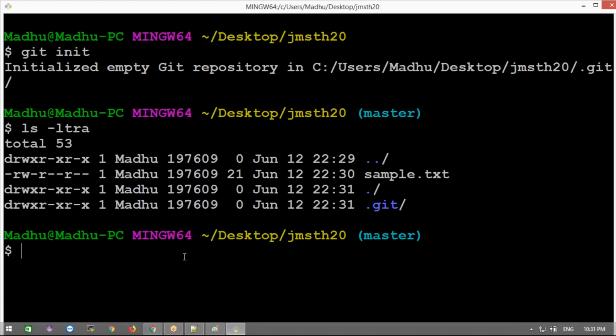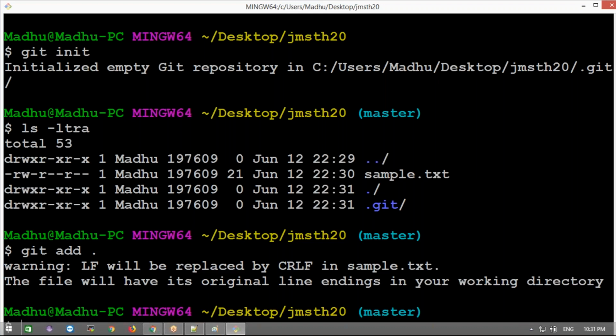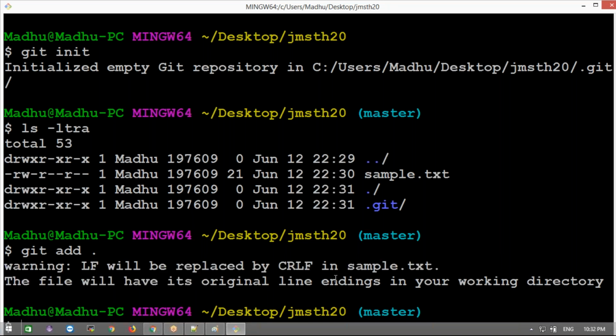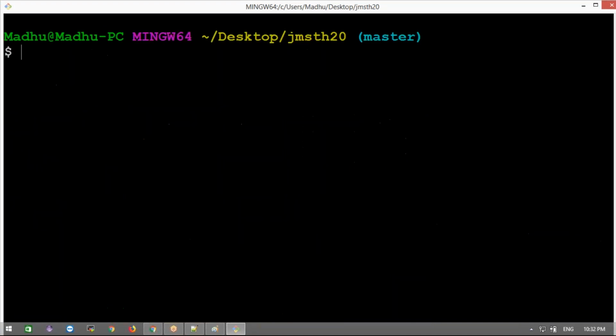Next we need to do git add here. Git add dot means all files. I'm adding all the files that I have into our repository. This warning is showing because I'm opening the Linux terminal in a Windows system. Don't care about this warning. In your Linux system it won't come.